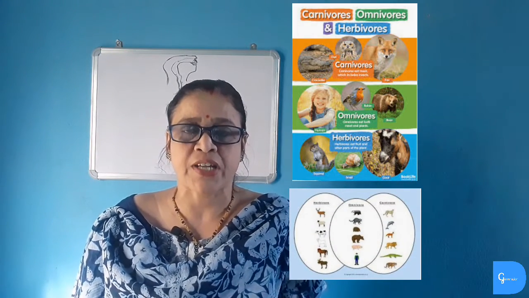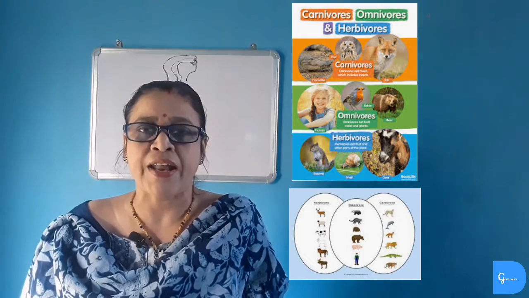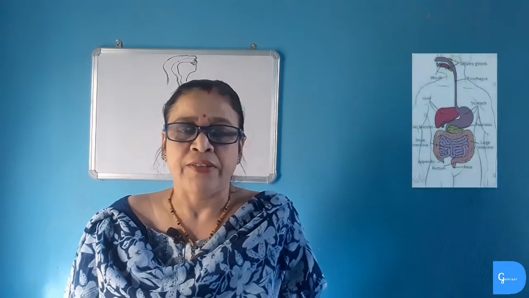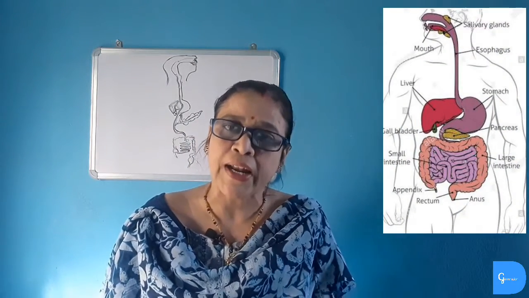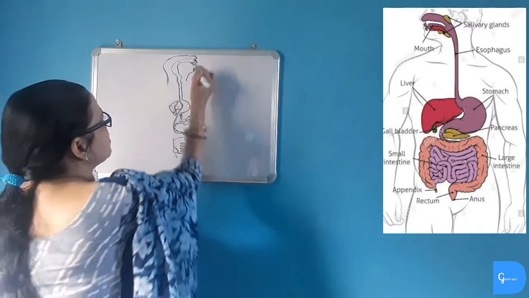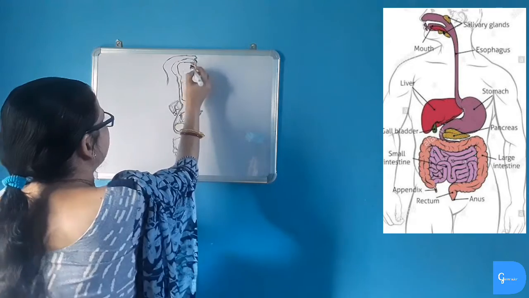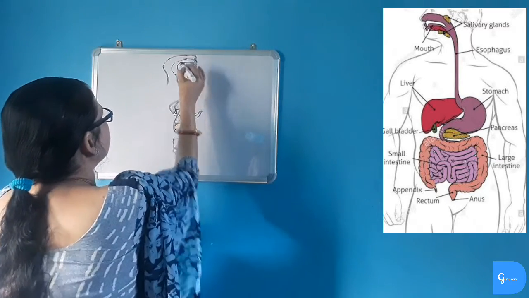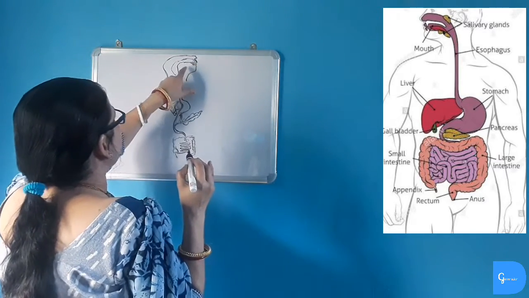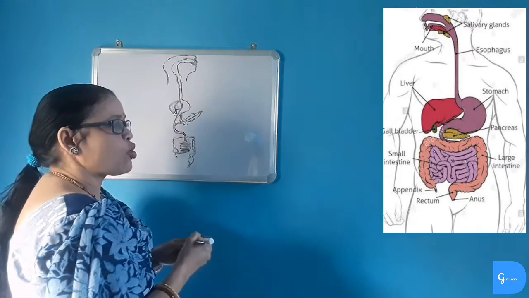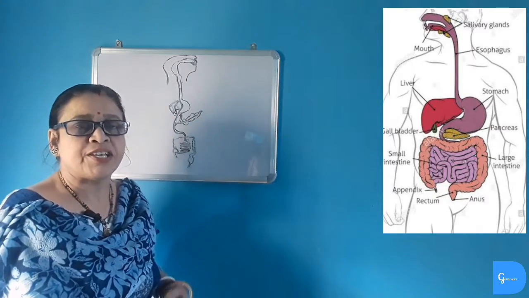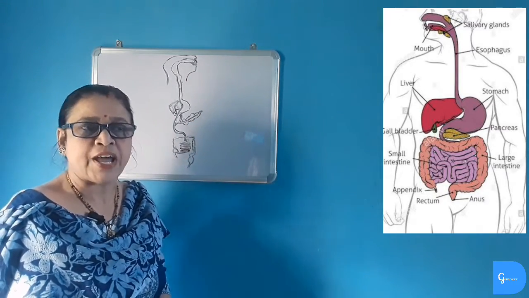Human digestive system consists of alimentary canal and associated digestive glands. Alimentary canal consists of buccal cavity which starts from the mouth. The floor of the buccal cavity is the tongue. It consists of two jaws, upper jaw and lower jaw. Jaws consist of four types of teeth: incisors, canine, premolars and molars.